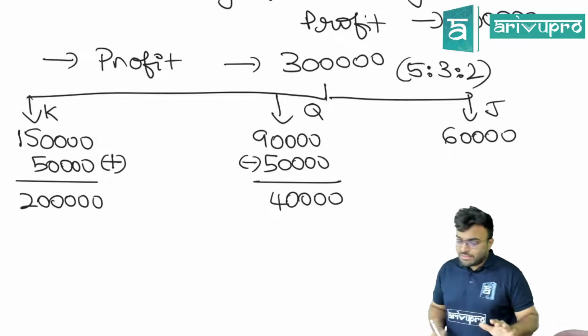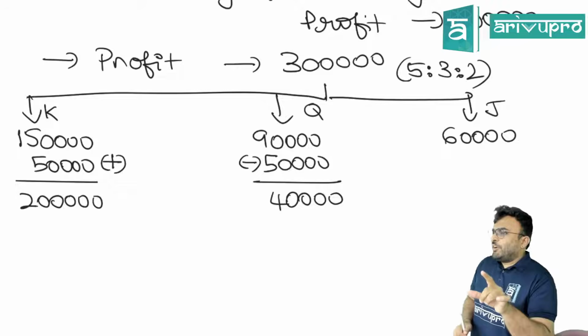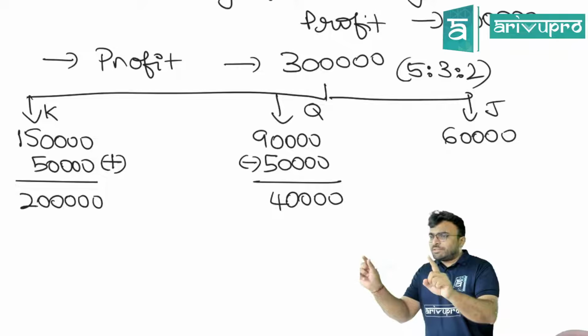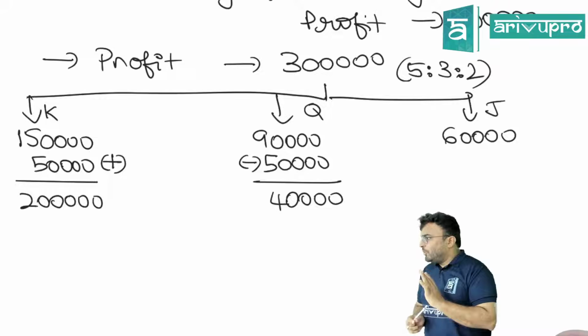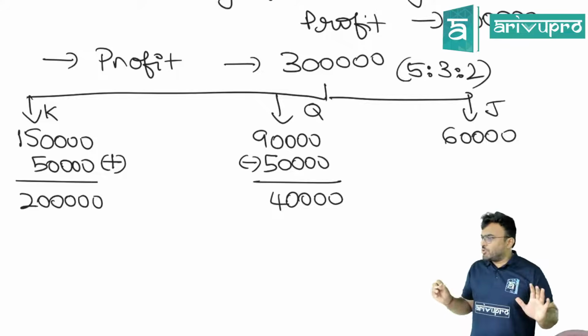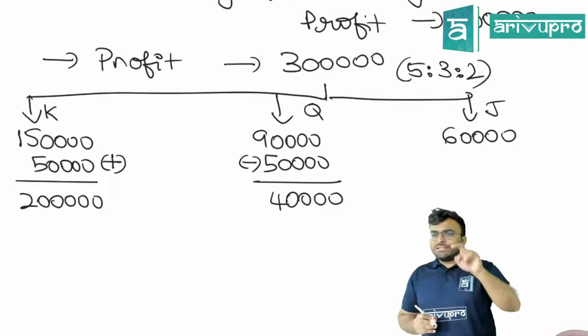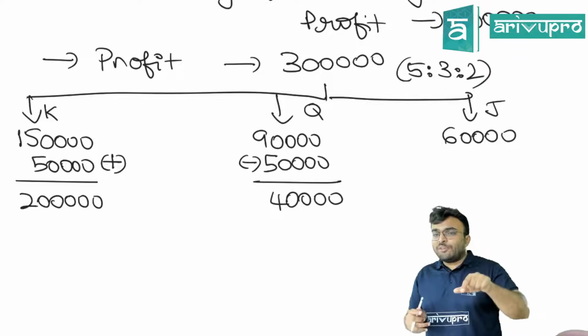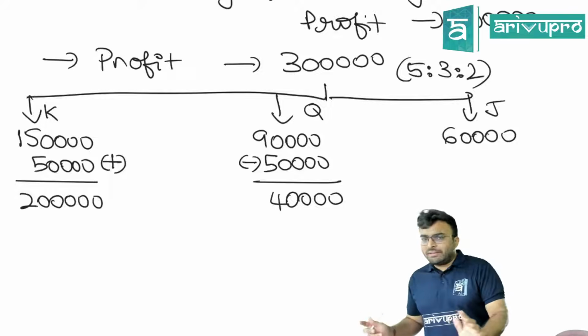Okay, understand this. If at all guarantee is given by one partner, the third partner who is there shouldn't be affected. That is why Jack in this case will get the profit share as per the distribution. Who will suffer? The person who has given the guarantee. But if guarantee is given by the firm itself, then who will suffer? The remaining partners. Are you getting this?